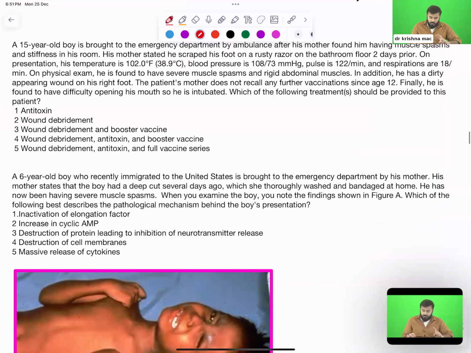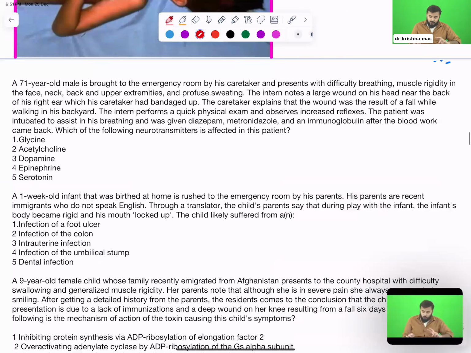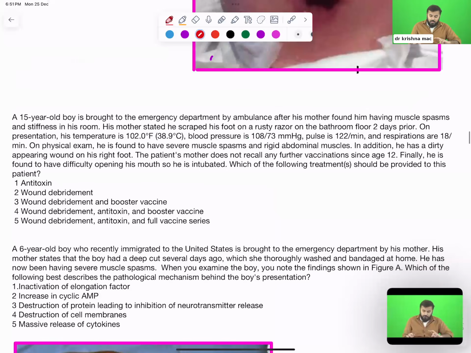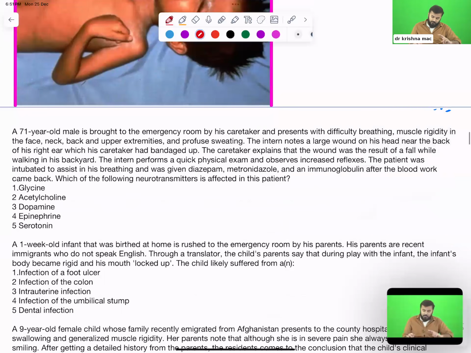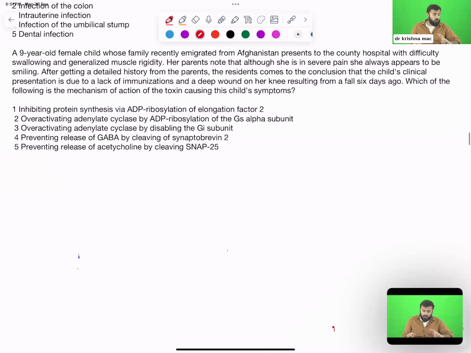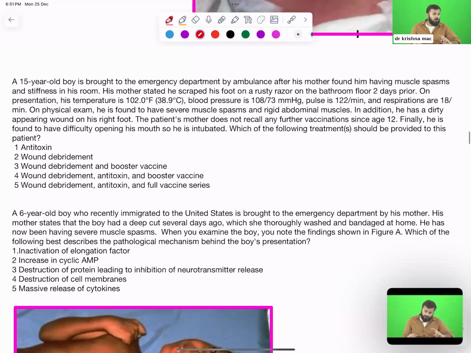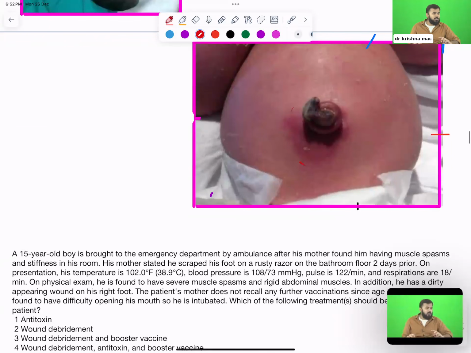Now let us do the questions which are repeated previously. Only 2 questions, काफी questions hai. What I will do is that I will discuss only 2 questions and move on to the next. GABA ज्यादा होगा तो contraction नहीं होगा muscle.